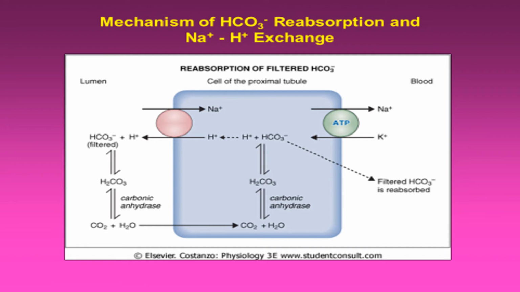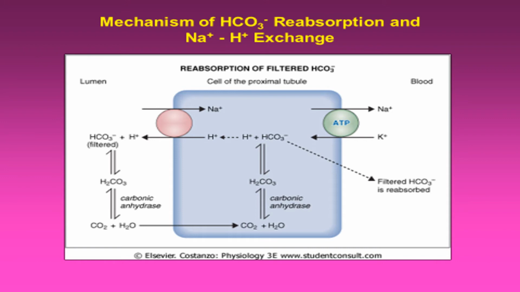Bicarbonate is reabsorbed, so this is called reabsorption of bicarbonate ion. When these bicarbonates are produced by the dissociation of the carbonic acid, they go into the blood. Then this hydrogen which is produced enters the lumen of the proximal tubule.